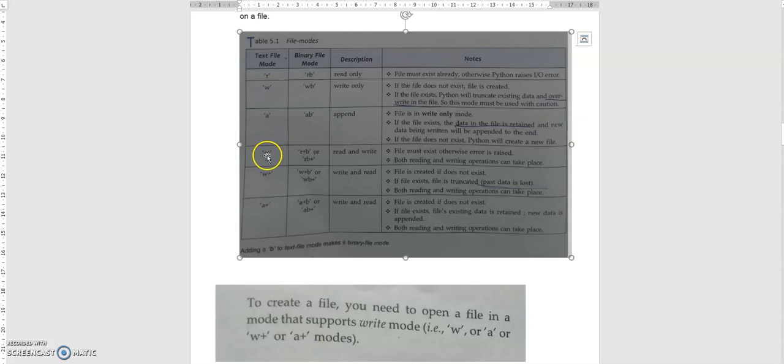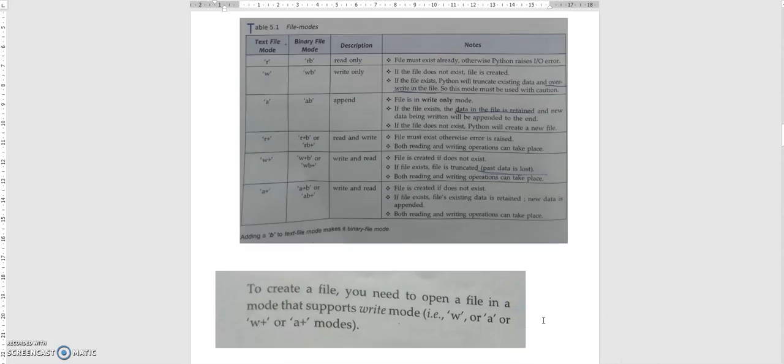But when you are opening with R plus, it's for reading purposes, so the file must exist. Here we are opening for read and write, but when you are opening with the R symbol, the file should exist. It won't create a new file. Keep that in mind.